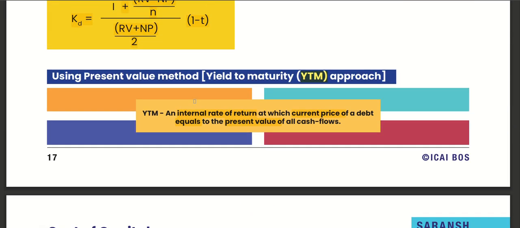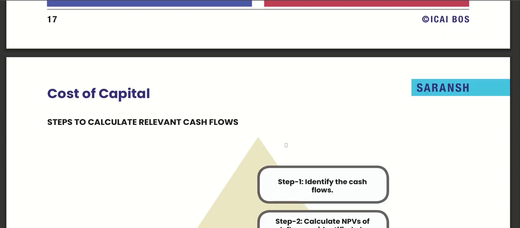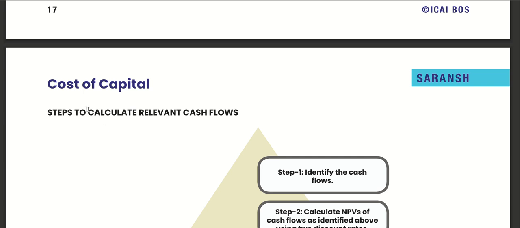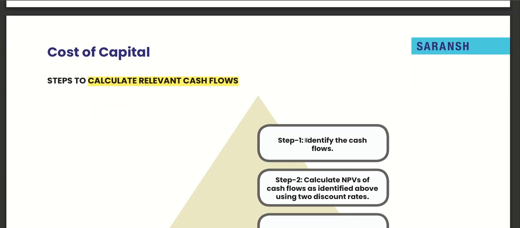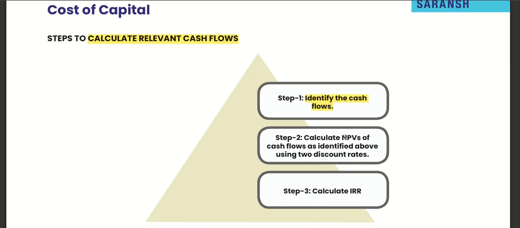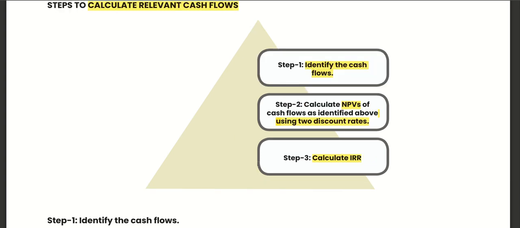So we know the current price, but how do we calculate the present value of all cash flows? The steps: first identify the cash flows, then calculate NPV, the net present value of the cash flows identified above. How do we calculate NPV? By using two discount rates, and then calculate IRR.